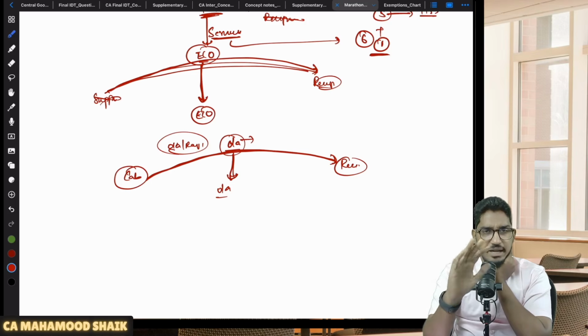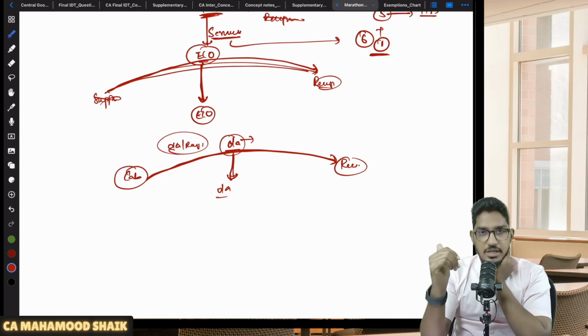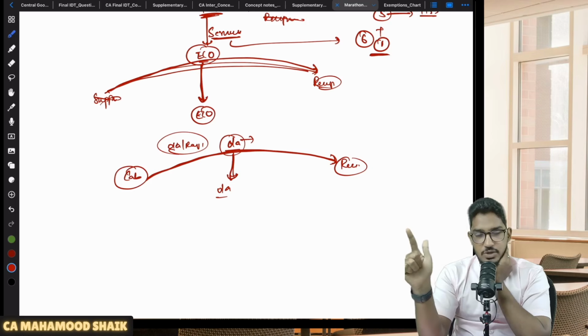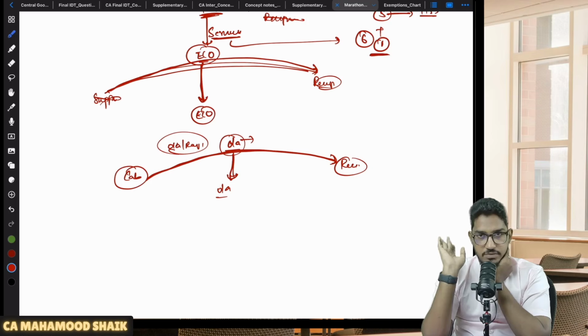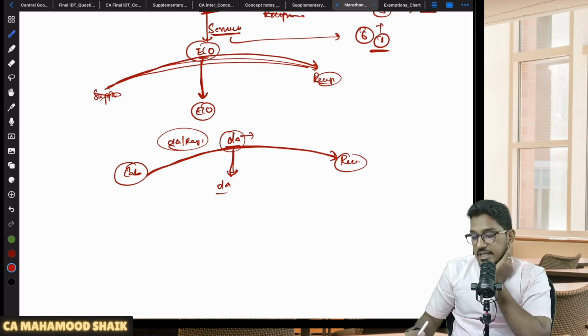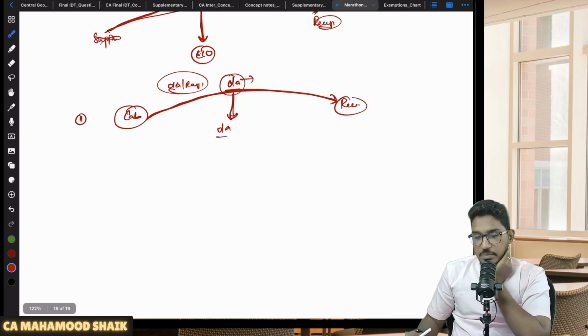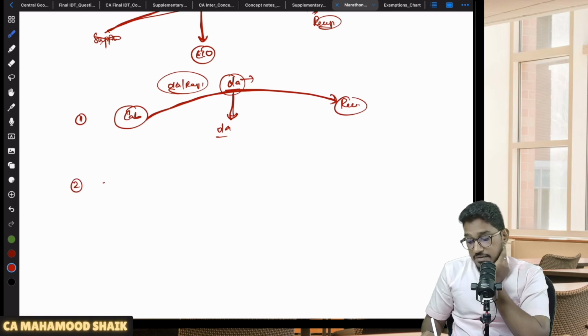Omnibus means normal travel buses. Other than this, whatever other passenger transportation services are provided through the e-commerce operator, the e-commerce operator only will pay the amount of GST. Next, the second category of service on which GST will be paid by reverse charge by the e-commerce operator is services by way of, once again, transportation of passengers.